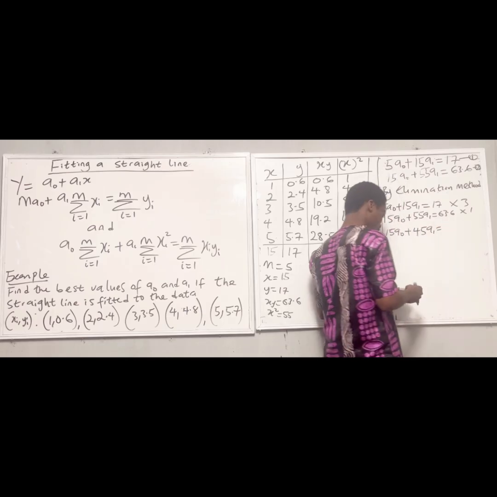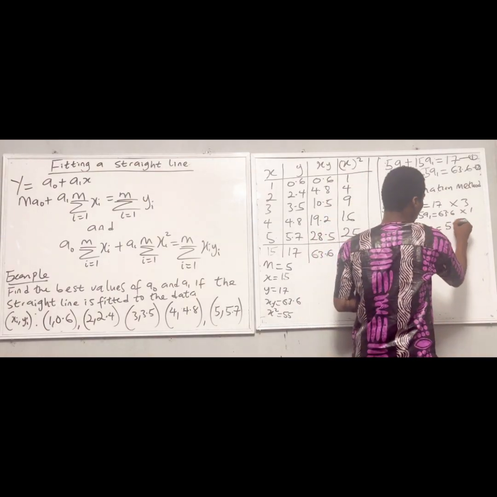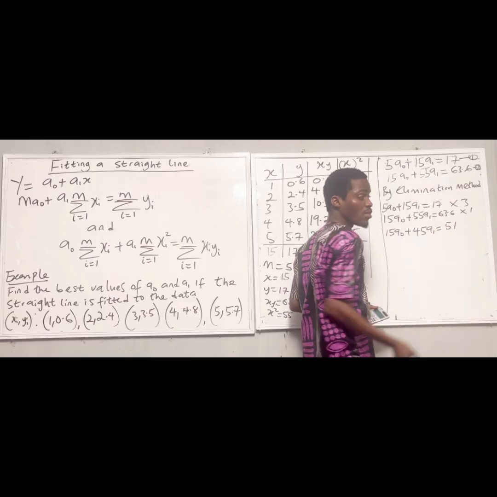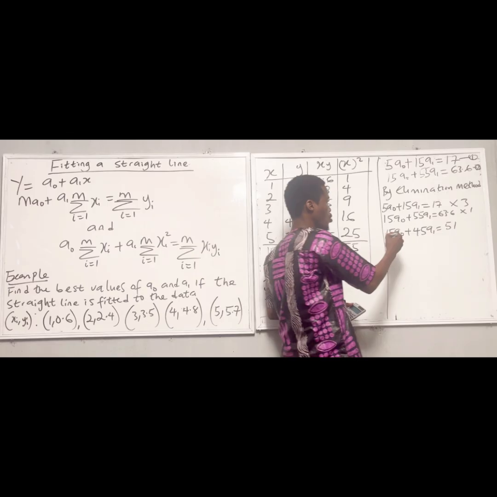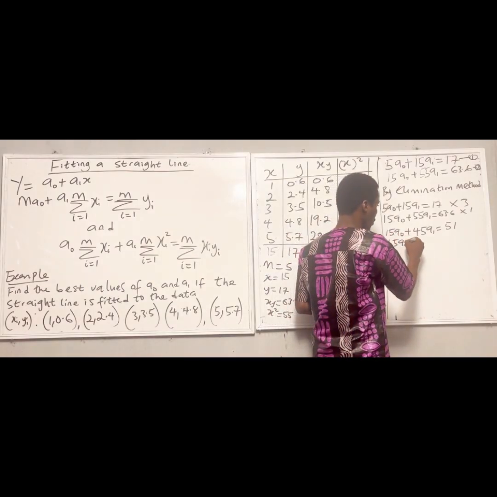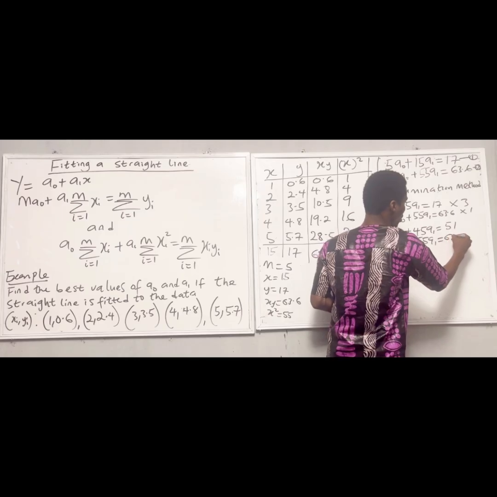If I multiply 3 by 17, I'm going to have 51. Then equation 2 stays the same. I'm going to have 15a naught plus 55a1 is equal to 63.6.